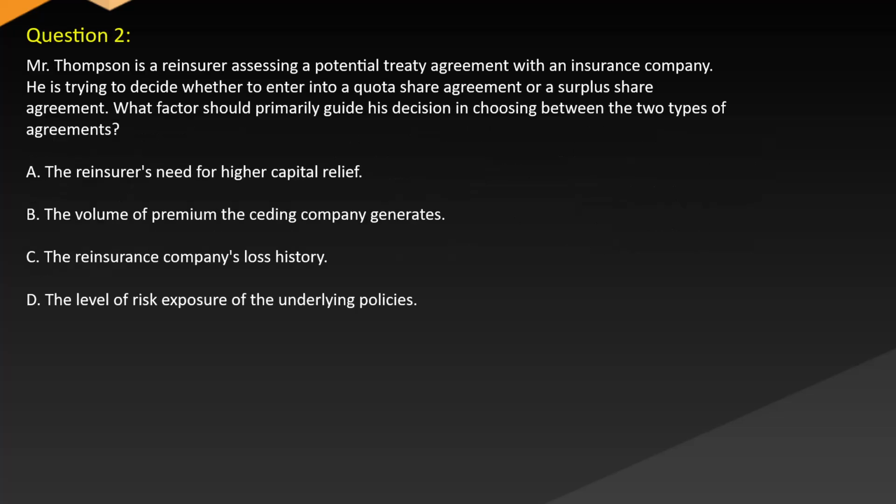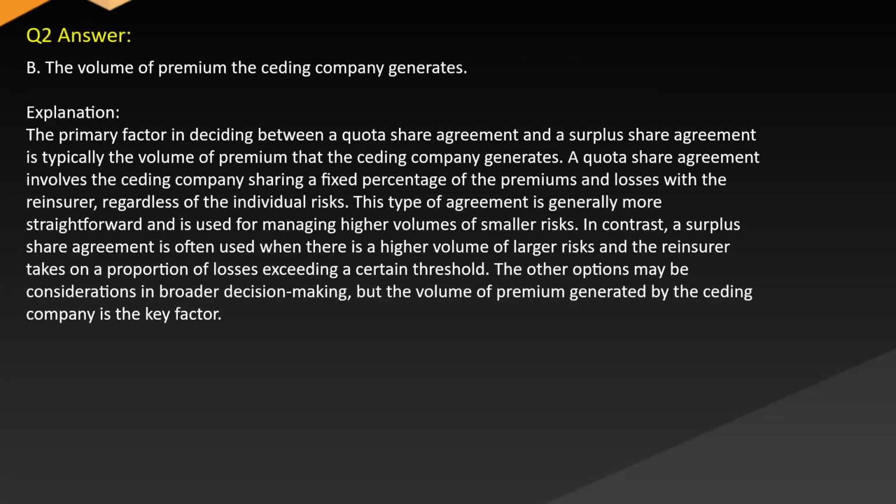Question 2. Mr. Thompson is a reinsurer assessing a potential treaty agreement with an insurance company. He is trying to decide whether to enter into a quota share agreement or a surplus share agreement. What factors should primarily guide his decision in choosing between the two types of agreements? A. The reinsurer's need for higher capital relief. B. The volume of premium the ceding company generates. C. The reinsurance company's loss history. D. The level of risk exposure of the underlying policies. Answer B. The volume of premium the ceding company generates.